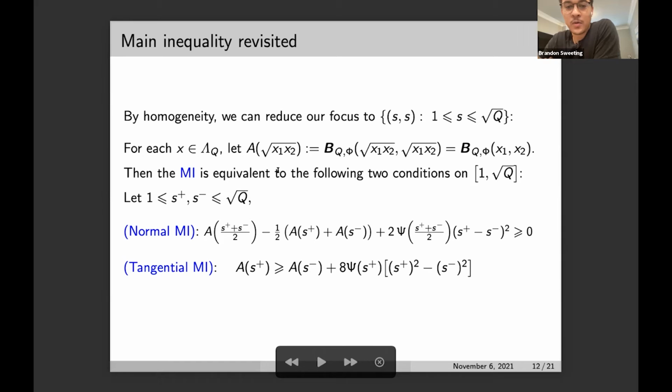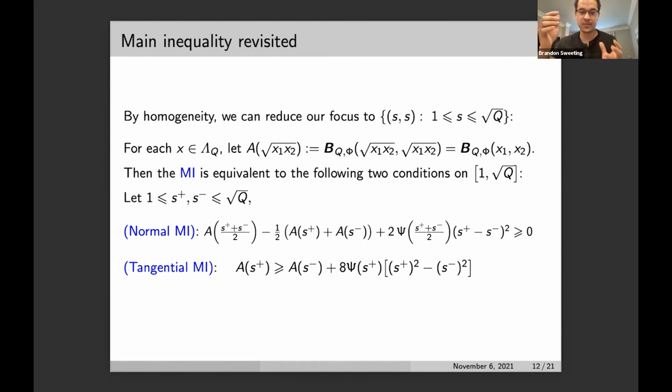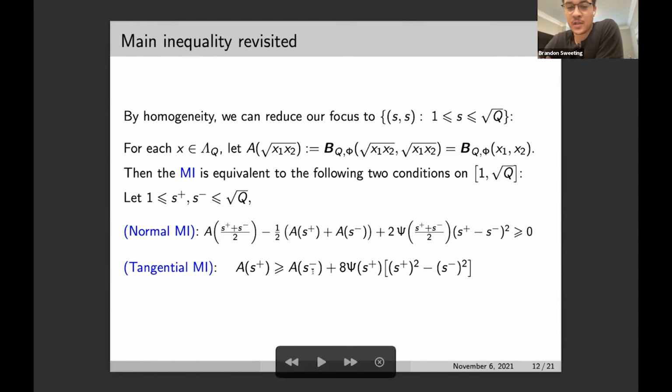So we have that the main inequality is equivalent to the following two conditions, right? The normal main inequality, which is akin to the standard main inequality on the domain, just for x plus and x minus that are on this line segment. And then we have what's called the tangential main inequality. So if you verify these two inequalities for your function as a function of one variable, then you have the standard main inequality on the entire Bellman domain.